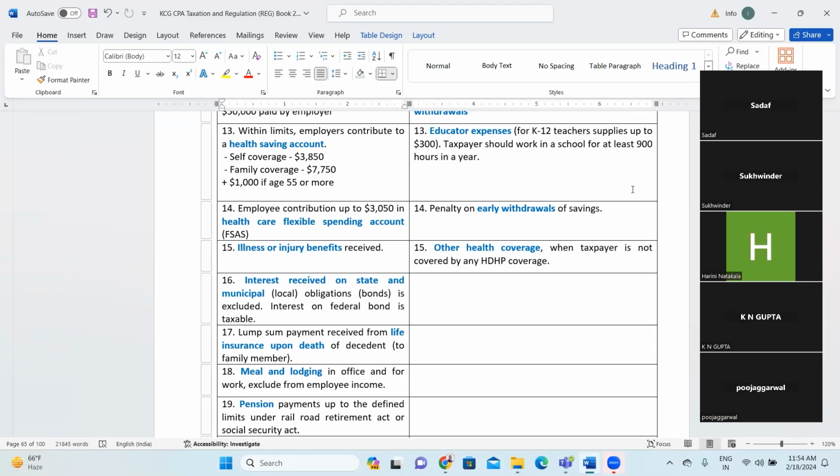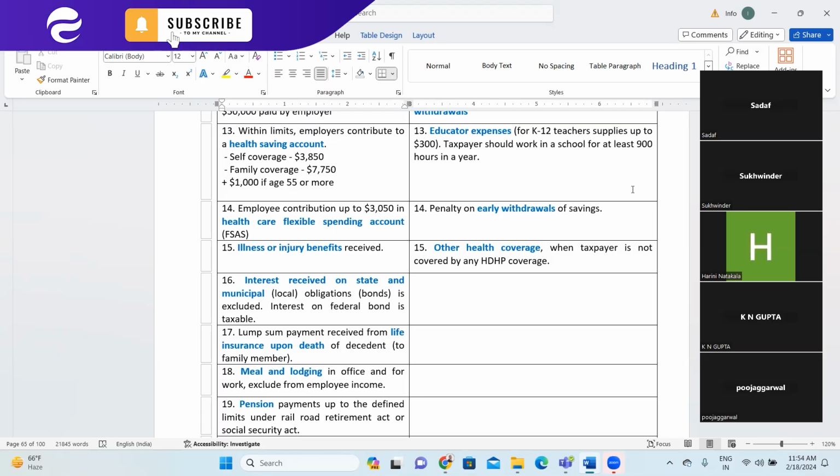15th is illness or injury benefit received. So when you are working at office, for any reason you meet with an injury. For example, any taxpayer is going for some professional work or office related work, and unfortunately he or she meets with an accident, and there is some injury.